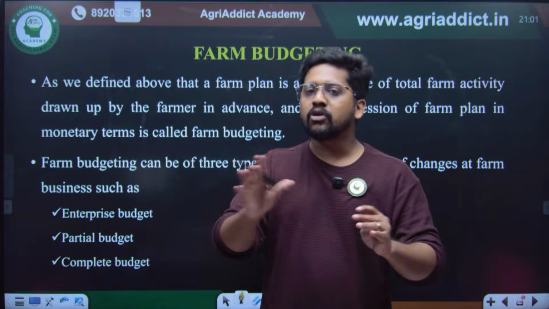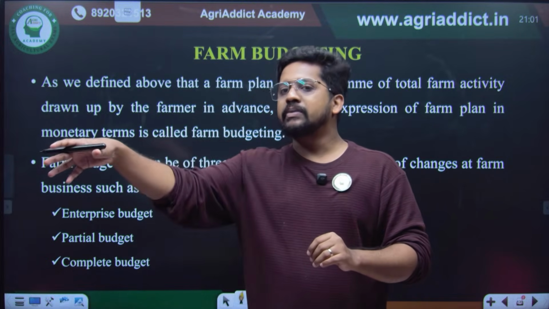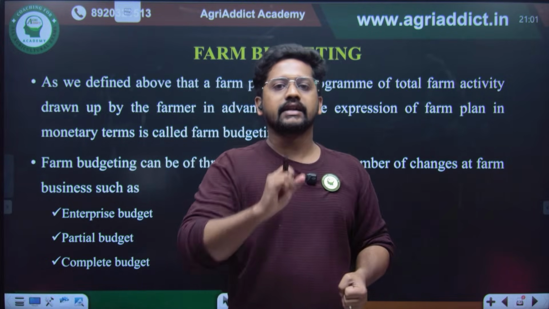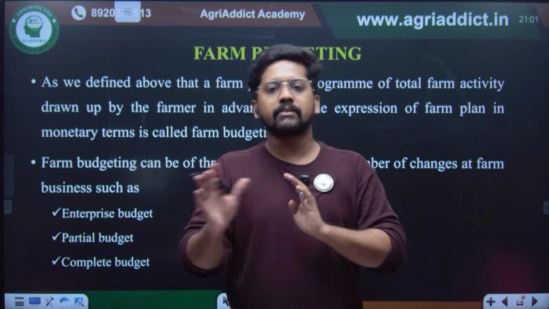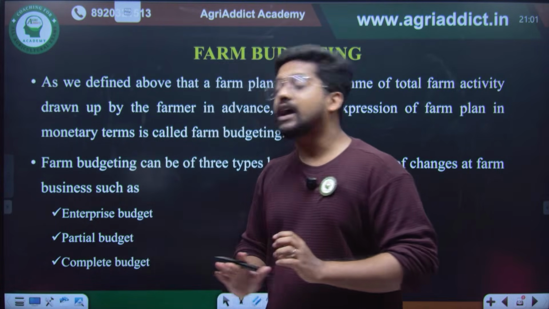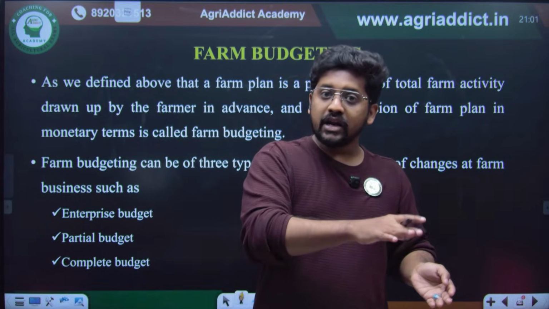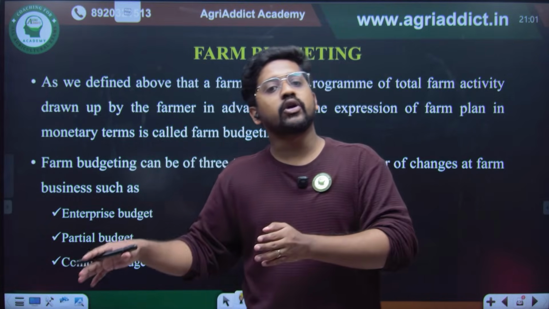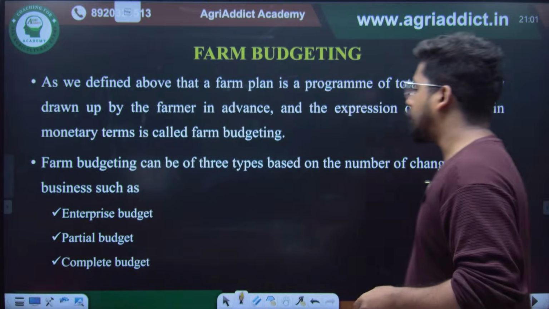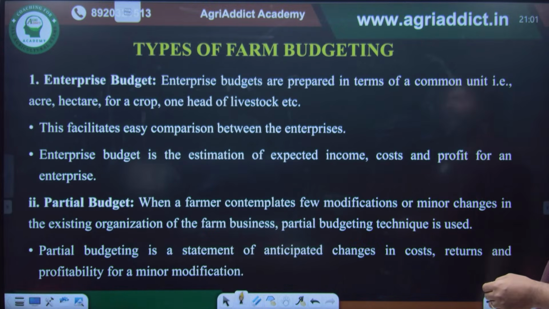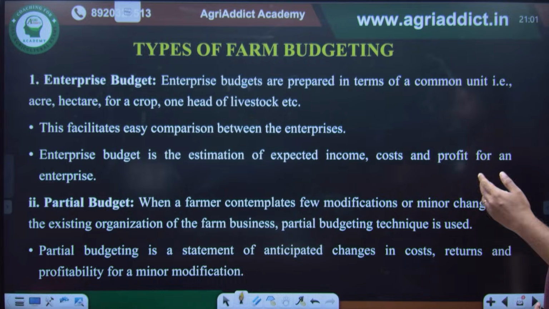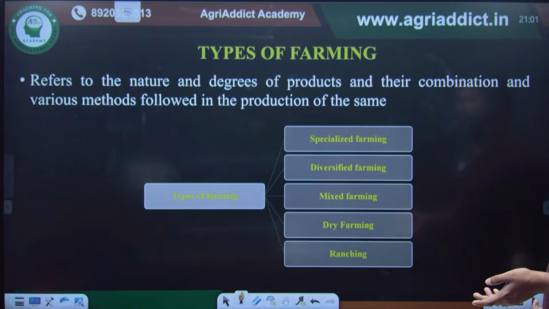Partial budget involves minor modifications in the farm, like I will be changing a little here, a little there. I will be using the cost and benefit to understand it. Finally, the complete budget, where the whole farm plan is converted to a monetary budget, and we get the complete budget. Enterprise budget, partial budget, and complete budget.